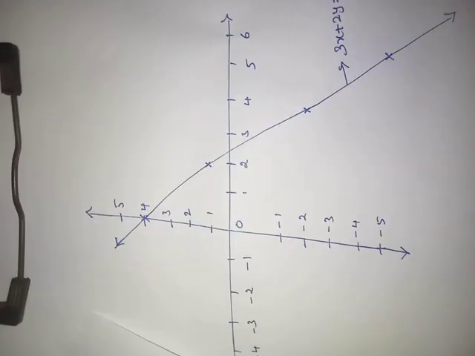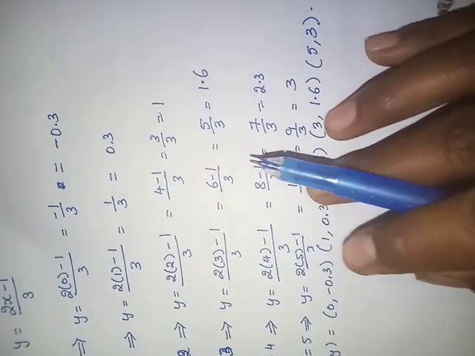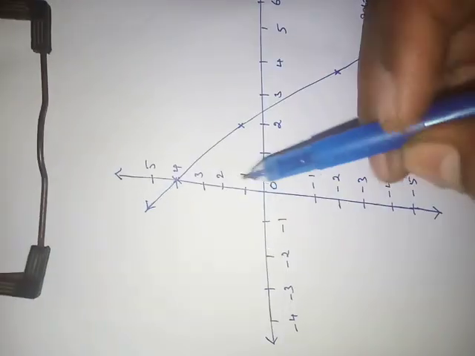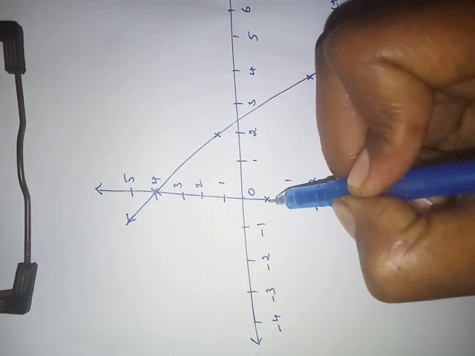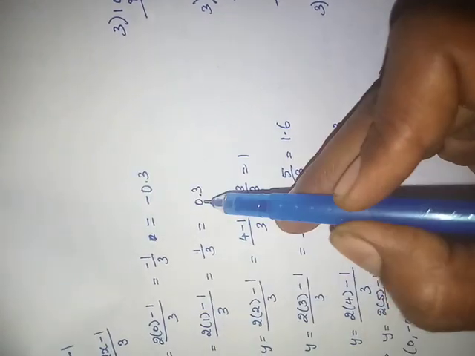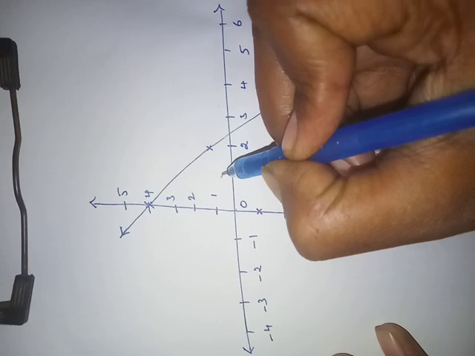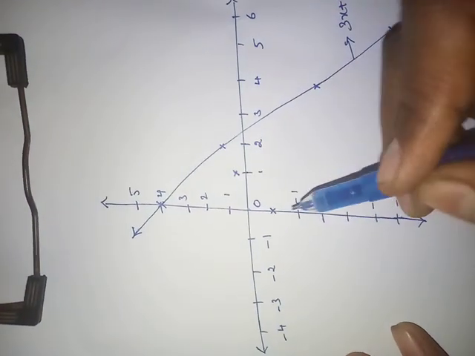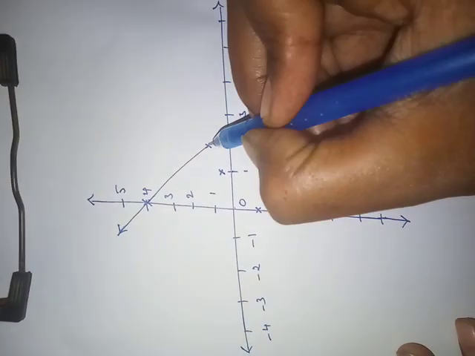Now for the other equation, what are the values we got? 0 comma minus 0.3, means somewhere here like this. Next 1 comma 0.3, somewhat here. Again for 2 comma 1, this point.